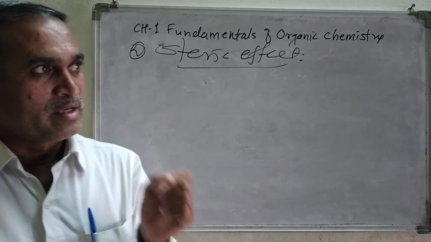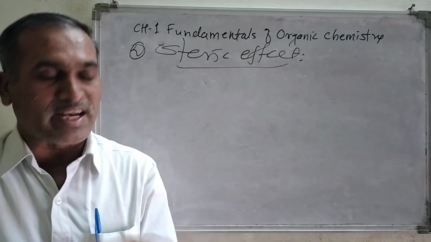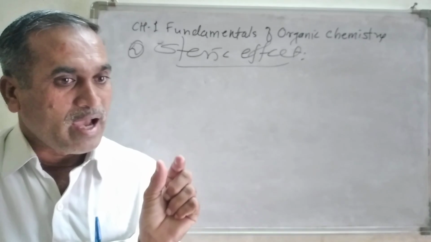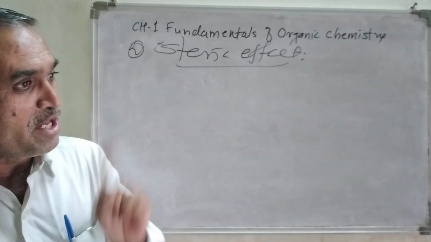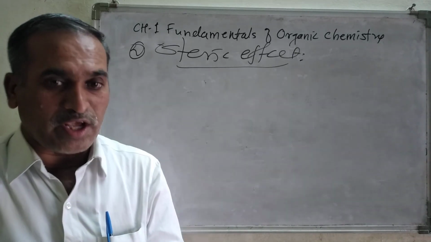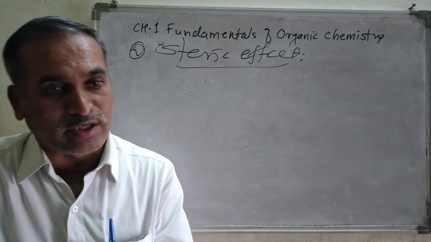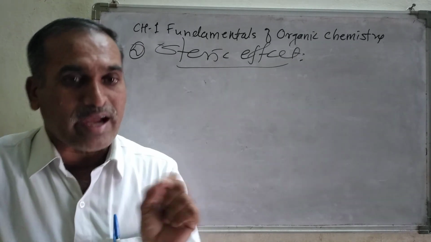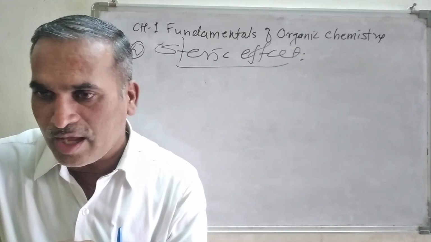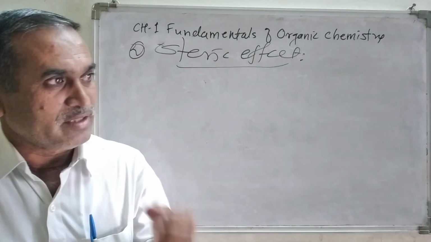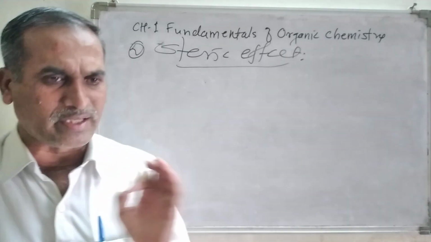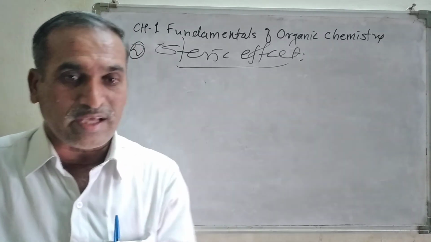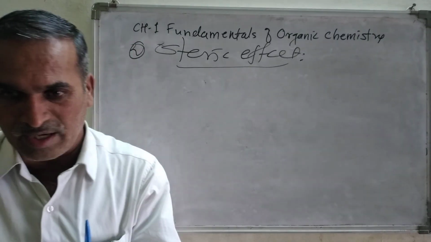Steric effect is a physical interaction between atoms or groups in space, and this steric effect plays a vital role in deciding the reactivity of the organic molecule. Now let us look at one example here, the very simplest. What is steric effect? Explain with a suitable example.